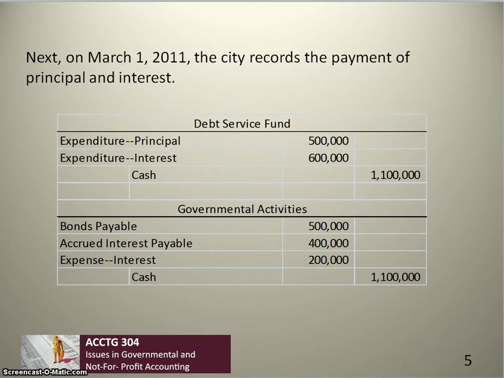Then, 2 months later, on March 1st, the city will record the second payment of interest on the bonds and the first principal payment. In the debt service fund, we recognize both the payment of interest and the payment of principal as an expenditure. In the governmental activities, we recognize the payment of principal as a reduction in the long-term liability bonds payable. And also in the entries for the governmental activities, we recognize that we have already accrued $400,000 of interest expense at the end of the prior year. And so we only recognize $200,000 in additional interest expense on March 1st.